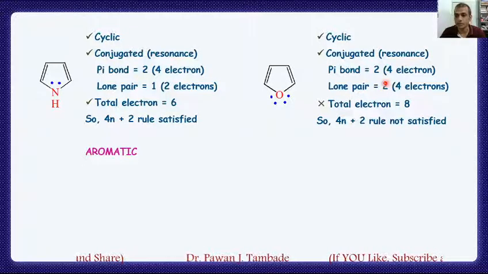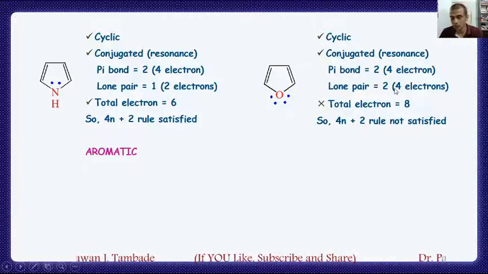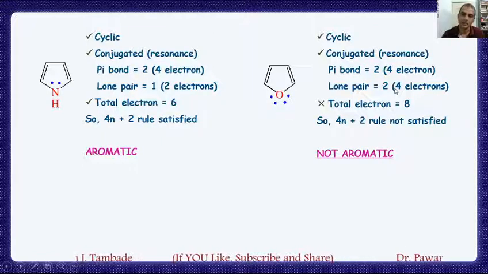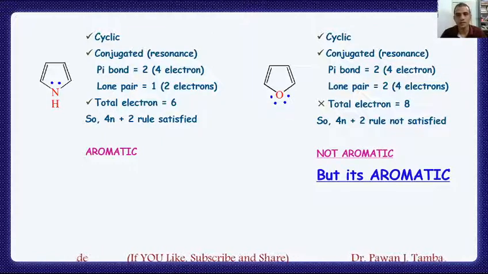But there are 2 lone pairs, so 4 electrons. So total electrons are 8. So literally, if you think, this molecule does not satisfy the 4n plus 2 pi electron rule, and the molecule must be not aromatic in its behavior, but this molecule is aromatic in nature.